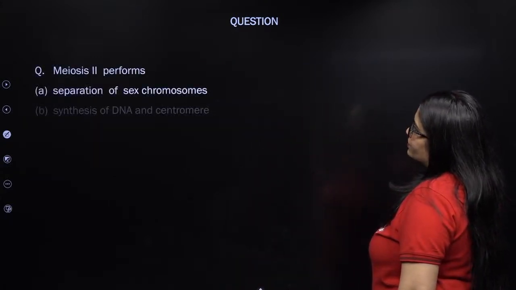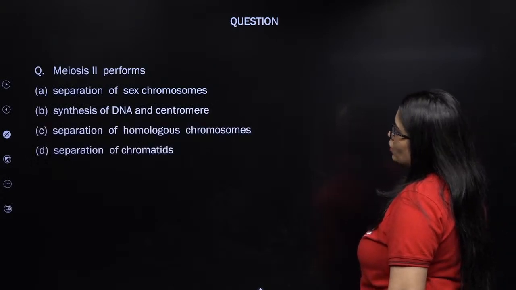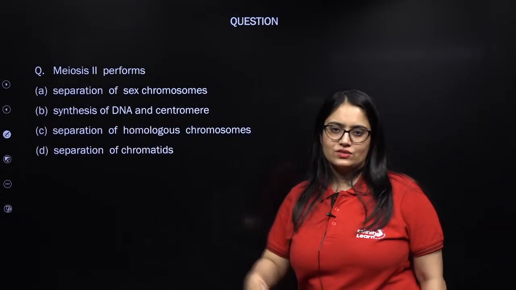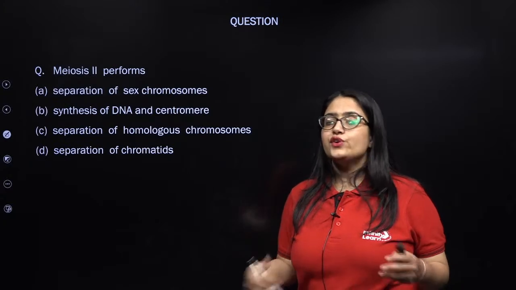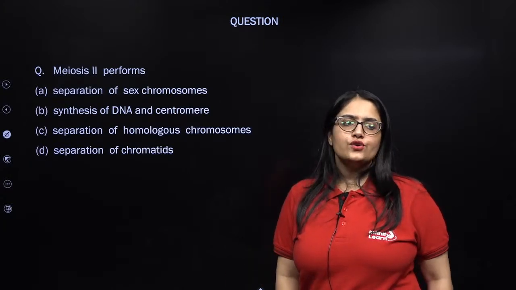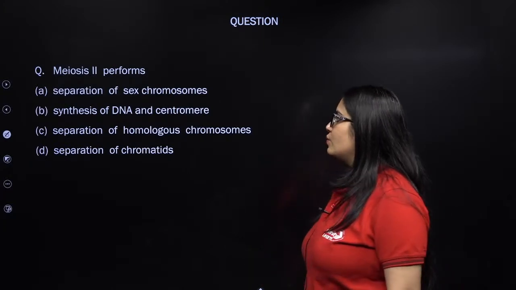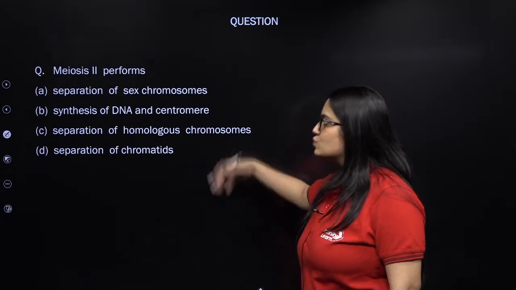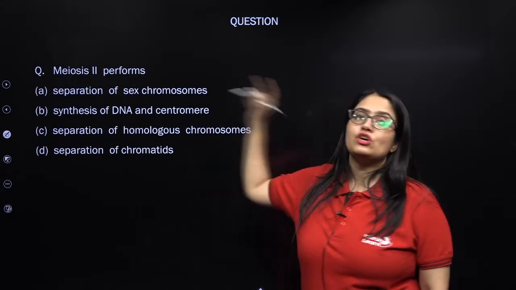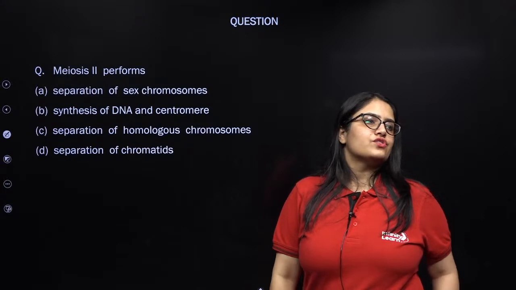Meiosis 2 performs. Meiosis has actually two parts, meiosis 1 and meiosis 2. So how do you see meiosis 2? Come on. Which of the following options matches with the activity that takes place in meiosis 2? Give it a try.